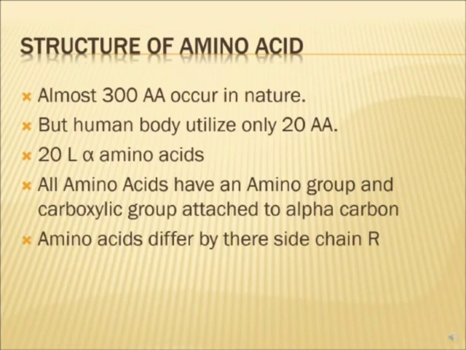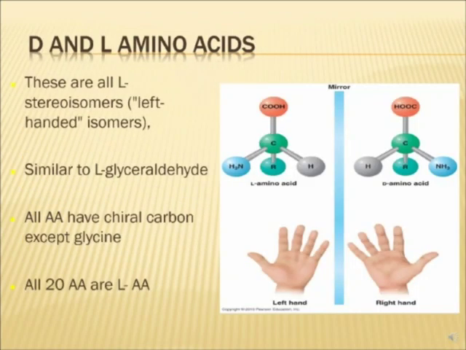All amino acids have an amino group, a carboxyl group, a hydrogen and an R group attached to the alpha carbon. Now what is alpha carbon? Again, I will tell you in further slides. If you see this structure of amino acid, this is a central carbon, it is attached to a carboxyl group, an NH2 group, a hydrogen, and an R group.